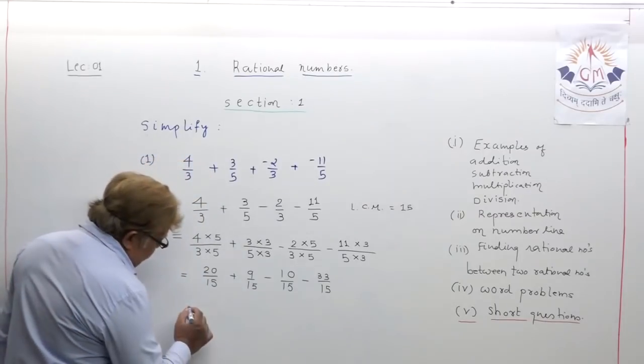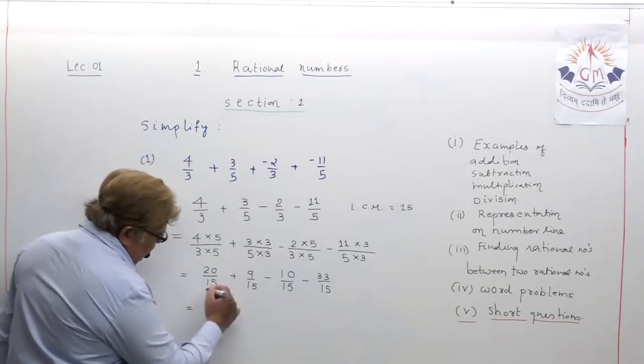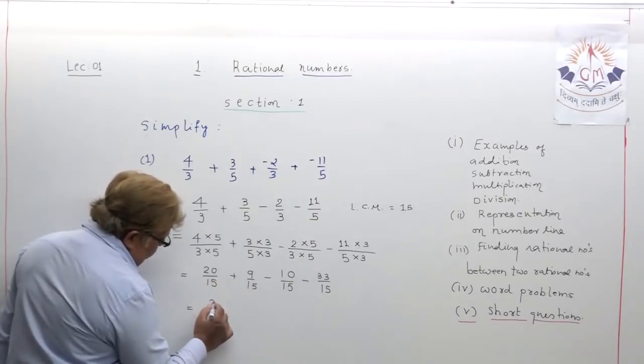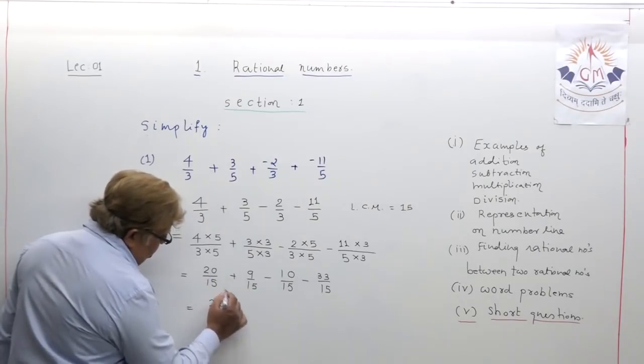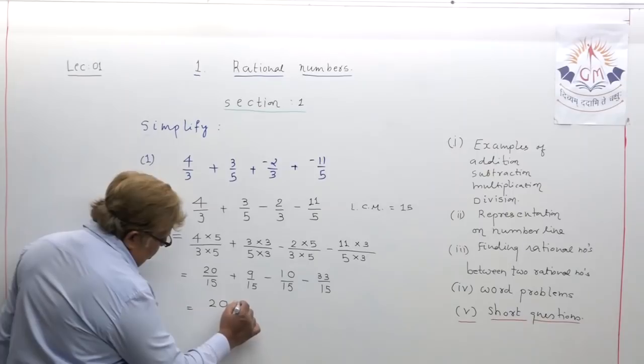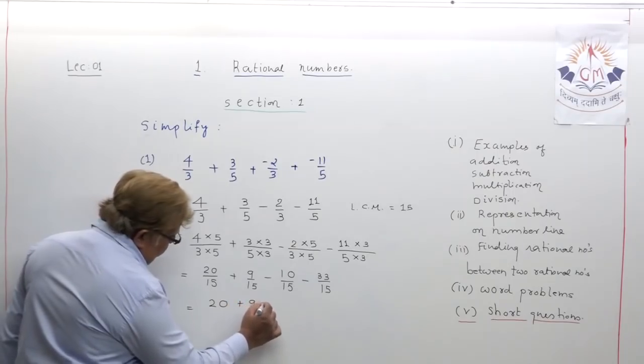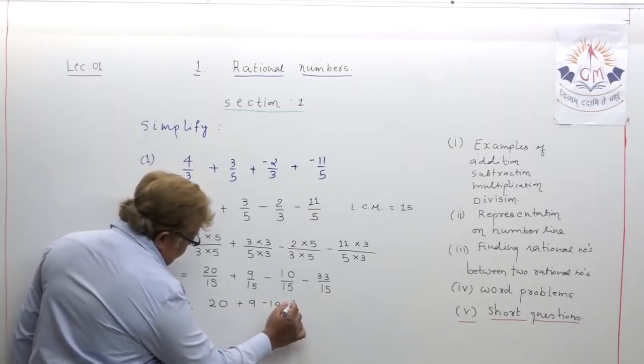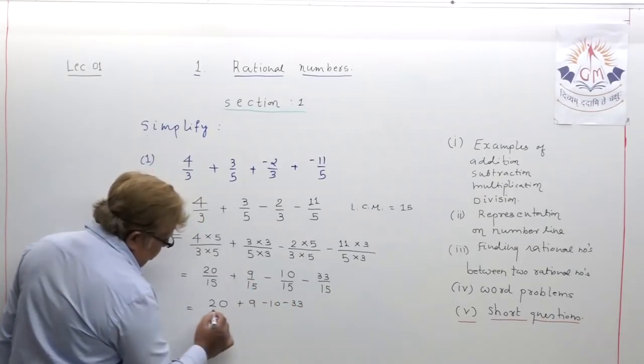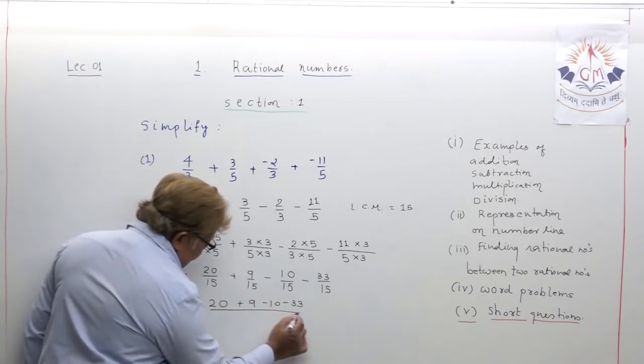It is a common denominator, so you have to write it just once only. So you have to write it this way. Now the collection of numerators: 20 plus 9 minus 10 minus 33, whole upon 15.